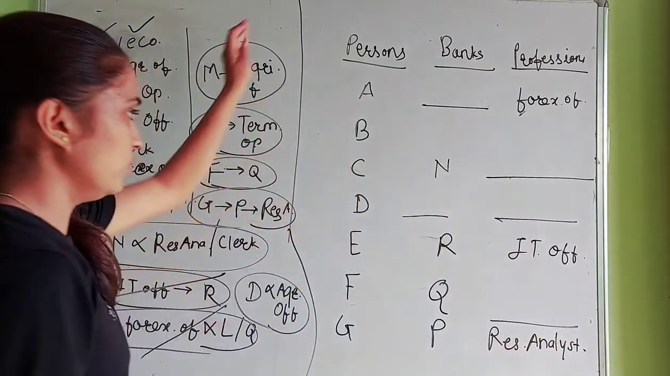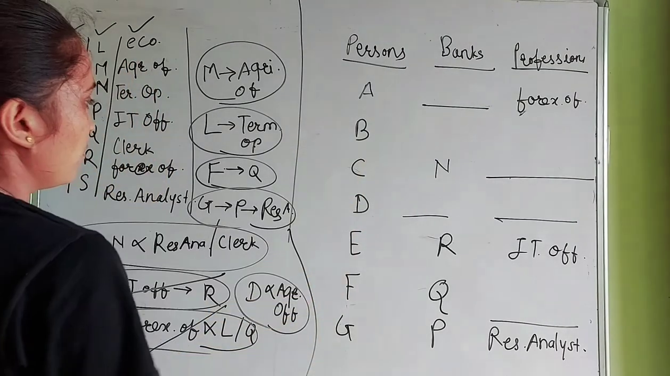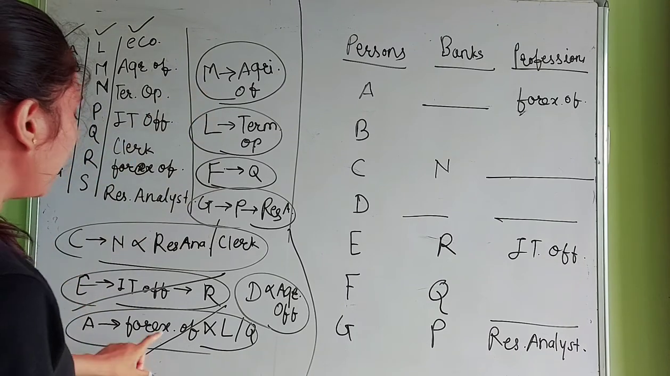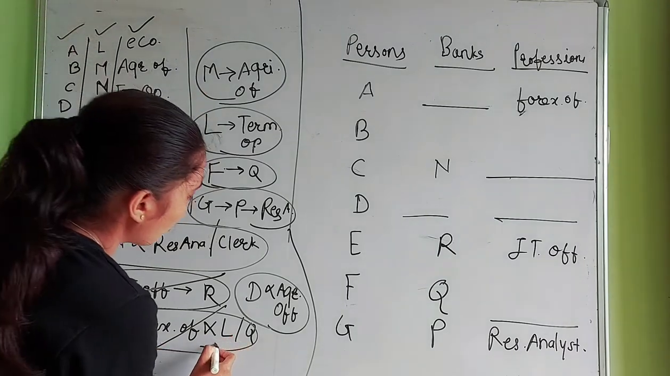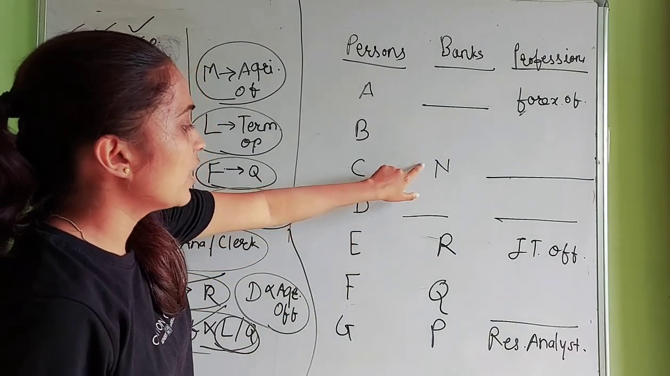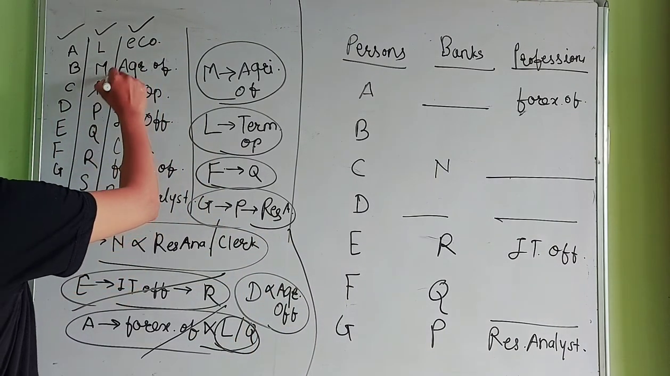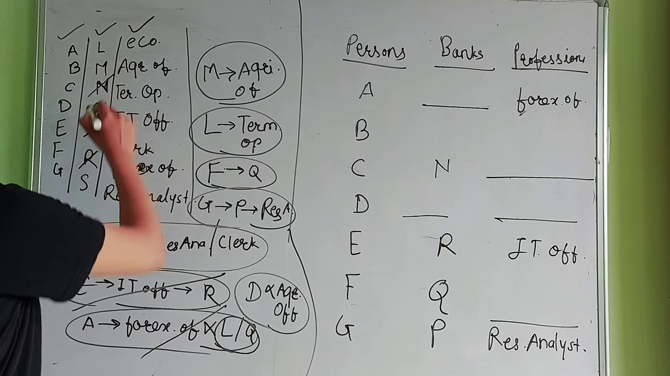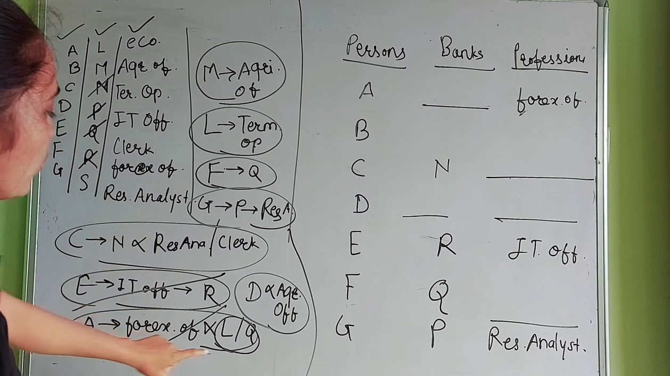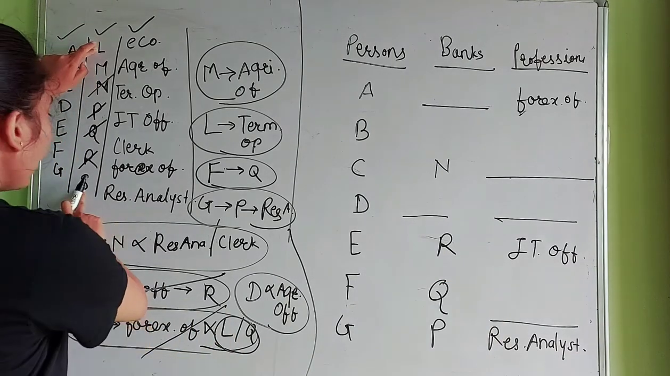Okay, and now by using who is who and who is not who, we have to find the remaining things. Okay, let's start. A is forex officer but does not work for bank L and Q. Three banks are already occupied, which are N, R, Q, P, so we have to cut this one. What is remaining? L, M, S. A does not work for L, so L is gone. The remaining are M and S.